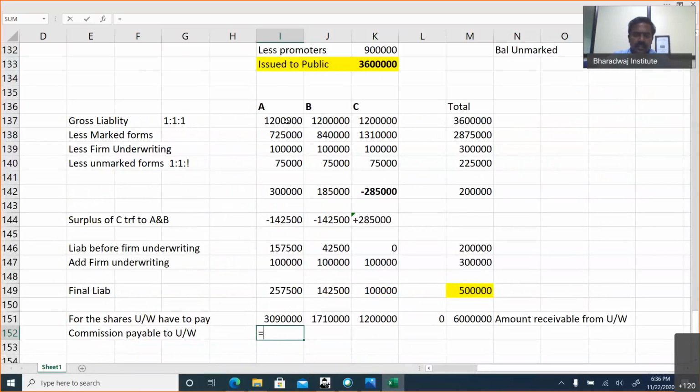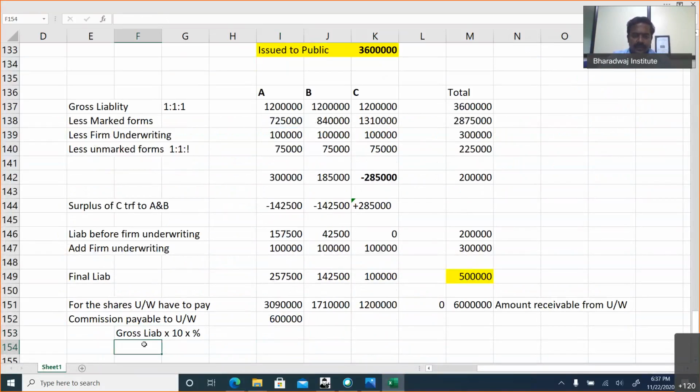Which means for A, this 12 lakhs into face value 10 into 5%. Gross liability into the face value into 5%. We get 6 lakhs. I hope that is going to be the same.